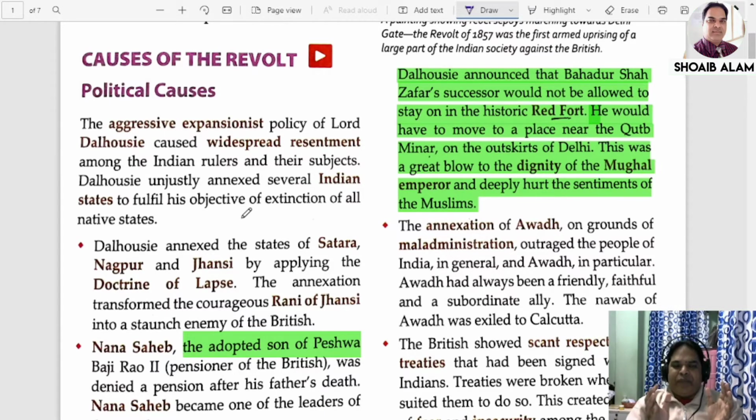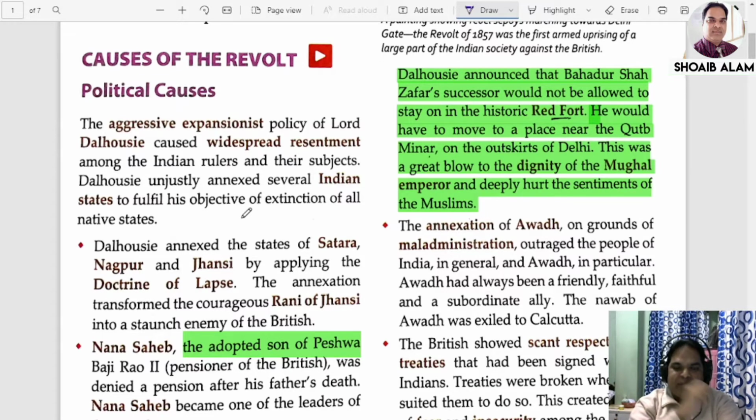So the doctrine of lapse brought fear into the minds of even those rulers who had a successor of their own, because they were of the opinion that today I have a son, today my successor is there, but in future my successor may not have a successor. One day or the other, my kingdom will also pass into the hands of the English. So that fear was also there among the rulers of states who already had successors.